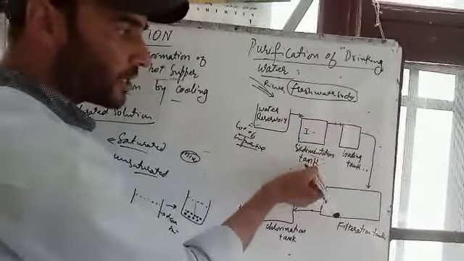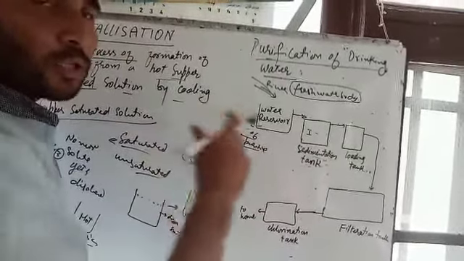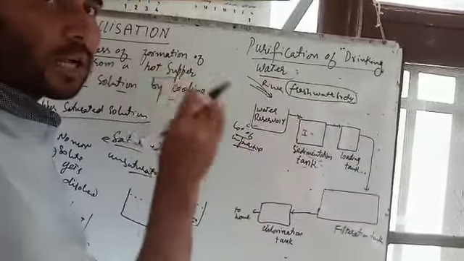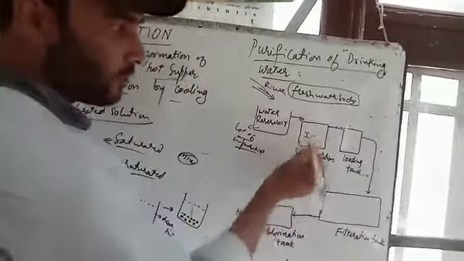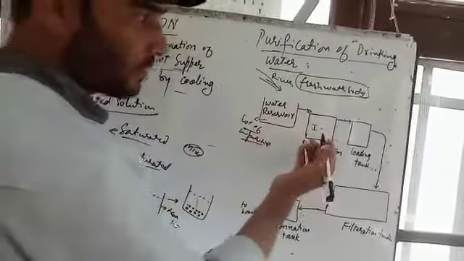Now the water contains only those substances which are suspended in it, small dust particles, because the sedimentation tank removed all the sediments, all the solid wastes.